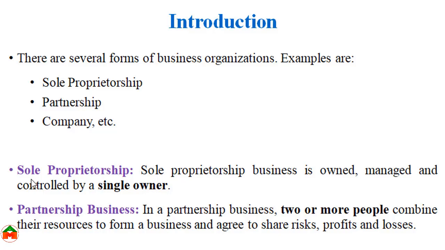In a sole proprietorship business, there is only one person who owns the business, and the single person manages and controls the business. On the other hand, in the partnership business, there are two or more people who combine their resources to form a business, and they are interested to share the risk, profit and losses of the business.